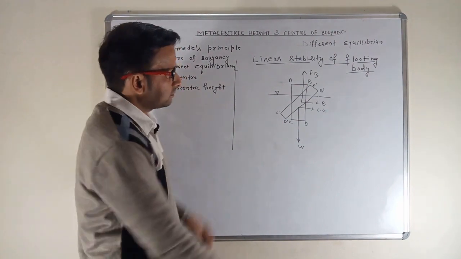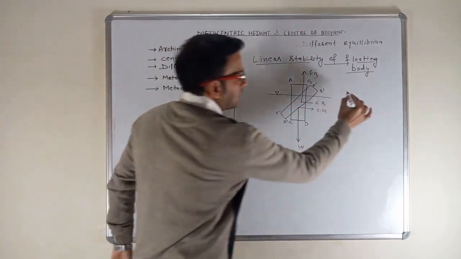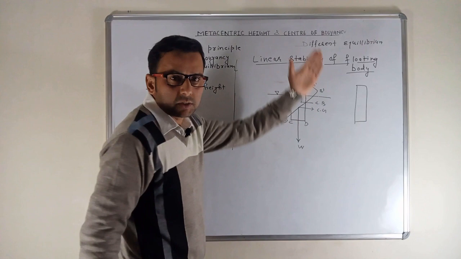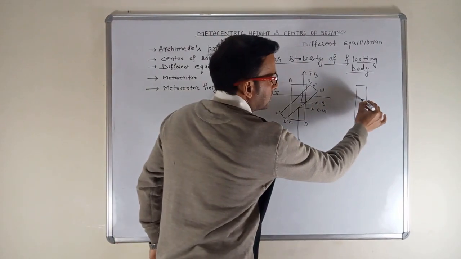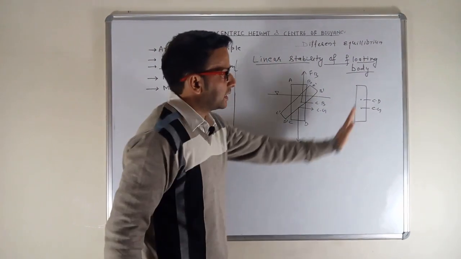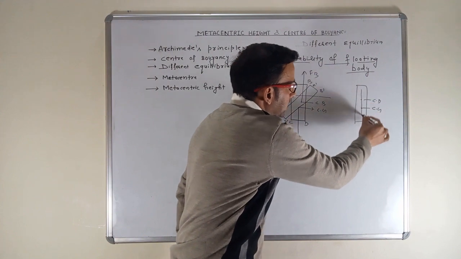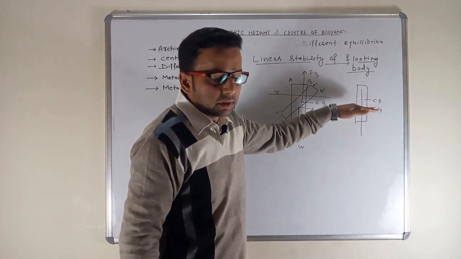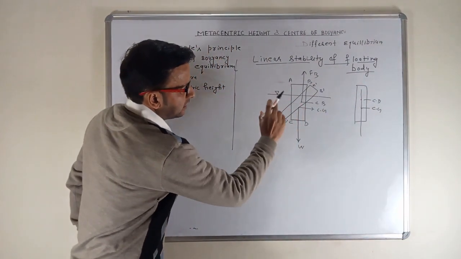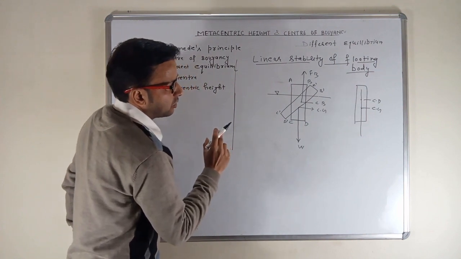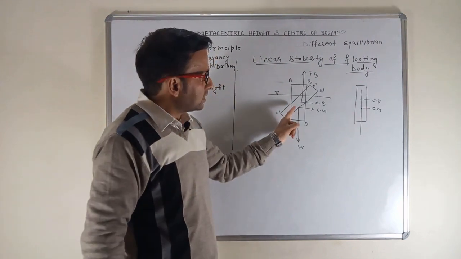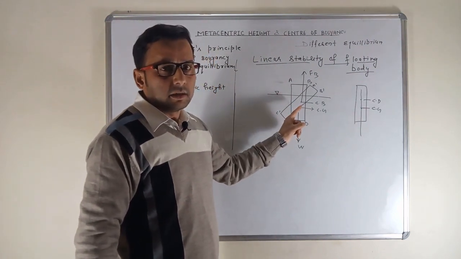Now point to be noted. When the body was vertically immersed, the center of buoyancy, CB, and center of gravity both lie in a vertical line, one below the other. But when I give a little rotational displacement to the body, center of gravity never changes, because center of gravity is a fixed point.